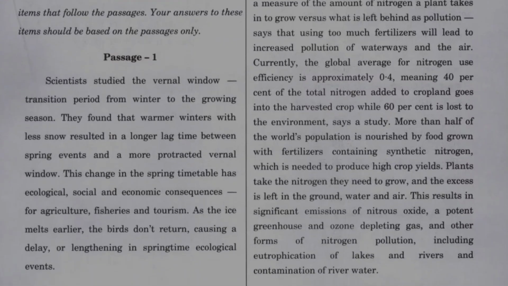Passage 1. Scientists studied the vernal window, the transition period from winter to growing season. They found that warmer winters with less snow resulted in a longer lag time between spring events and a more protracted vernal window. These changes in the spring timetable have ecological, social and economic consequences for agriculture, fisheries and tourism. As the ice melts earlier, the birds don't return, causing a delay or lengthening in springtime ecological